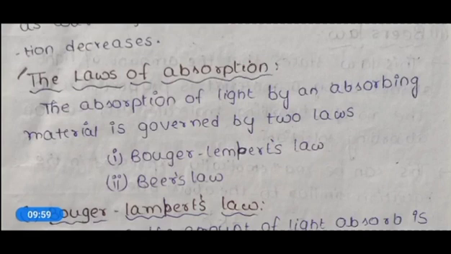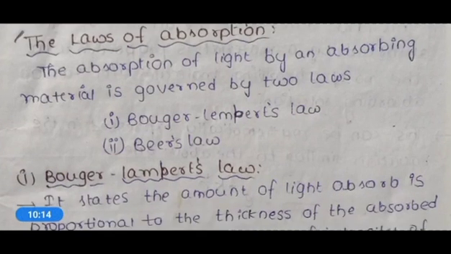Absorption of light by absorbing material is explained with two laws. The first one is Boger-Lambert's law and the second one is Beer's law. Now let's see Boger-Lambert's law.